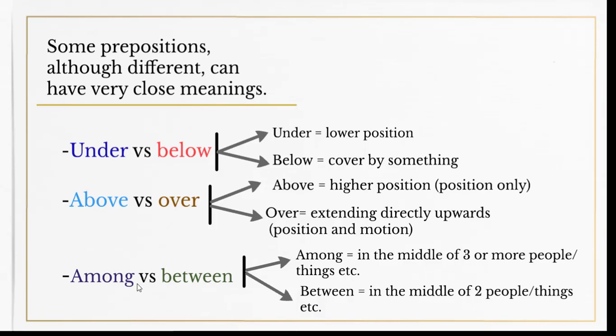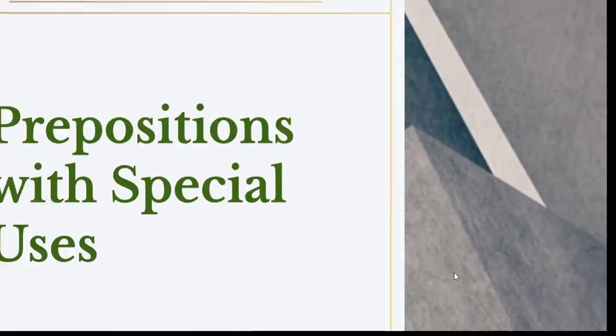It's not like among, which is for more than two. So these prepositions seem the same, but they are not. There are very slight differences, and you need to be aware of them.